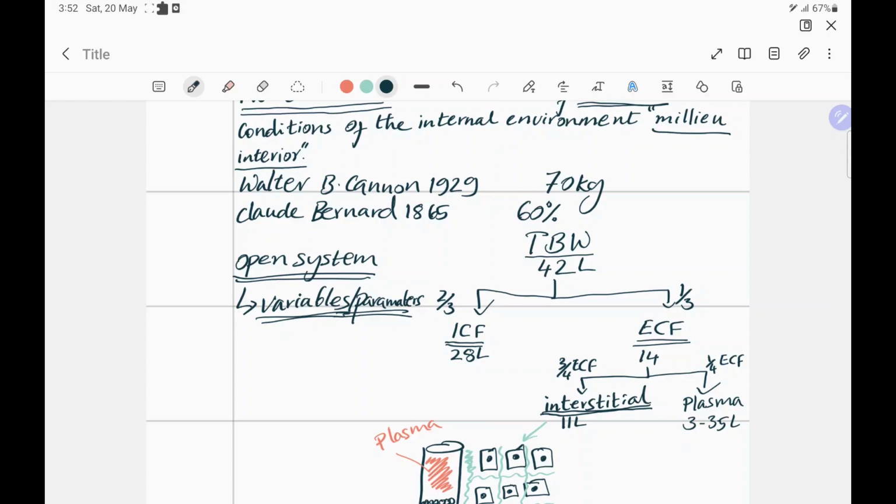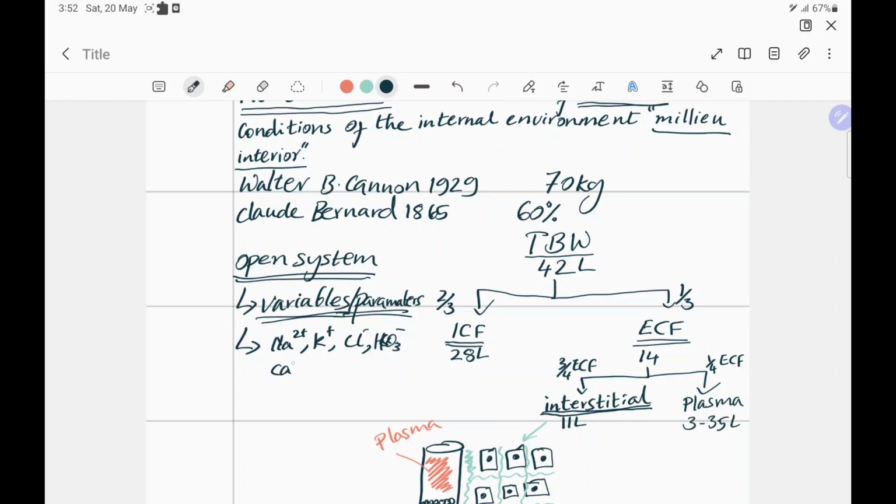So what are these variables? Now, if we look at the open system, I told you matter and energy. When we speak about matter, we are speaking about variables that are subject to variation. So let's take some of the simple variables. One is sodium levels, potassium levels, bicarb, chloride. These are your ions that make up your blood.